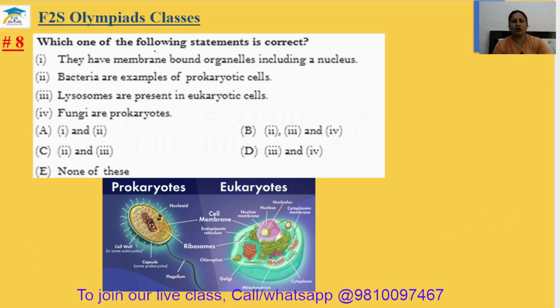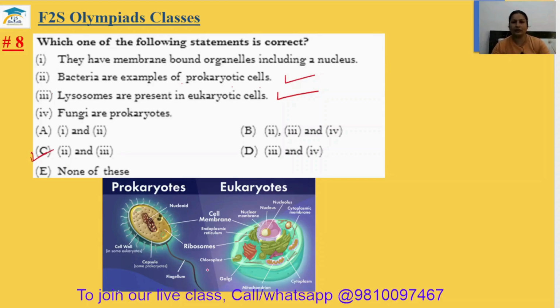Question number 8. Which one of the following statements is correct? They have membrane-bound organelles, including a nucleus. Bacteria are example of prokaryotic cells. Lysosomes are present in eukaryotic cell. Fungi are prokaryotic. So bacteria are the example of prokaryotic cell. Yes, it is correct. Lysosomes are present in eukaryotic cell. Yes, present. Actually, prokaryotic cell, they don't have the definite organelles, and eukaryotic cell have the definite organelles. Okay. Fungi are prokaryotes? No, they are eukaryotes. So option 2 and 3 are correct only. So that's why option C will be the answer.